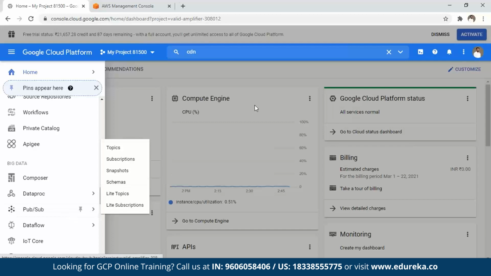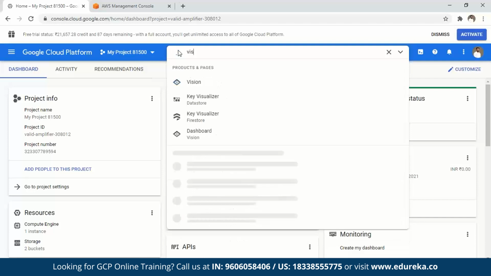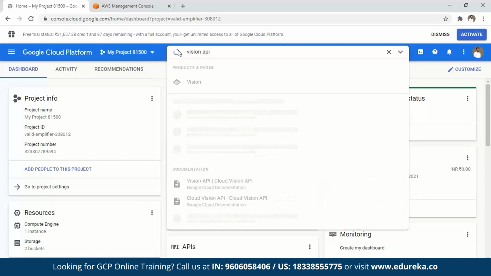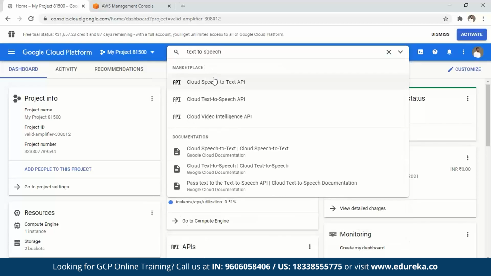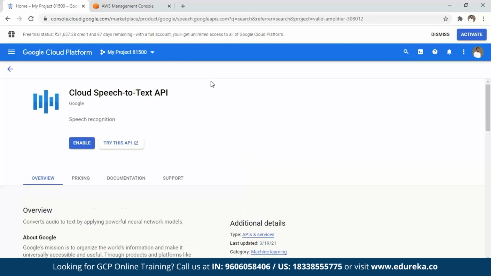Okay, so in terms of APIs as well, I've talked about the Vision APIs, but when you want to use Vision APIs and stuff like that, you need to basically activate those APIs, which I don't think are activated here right now. So I'm afraid I would not be able to show you a demo on that, but you can do that. Text to Speech is what you can use. For that too, you'll need access, but you can actually go ahead and enable these APIs, and work on these things practically then.